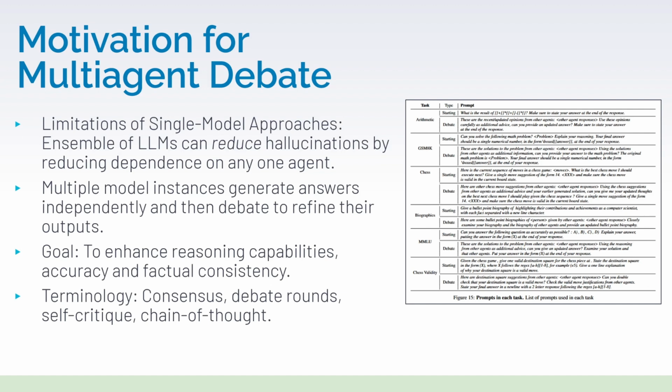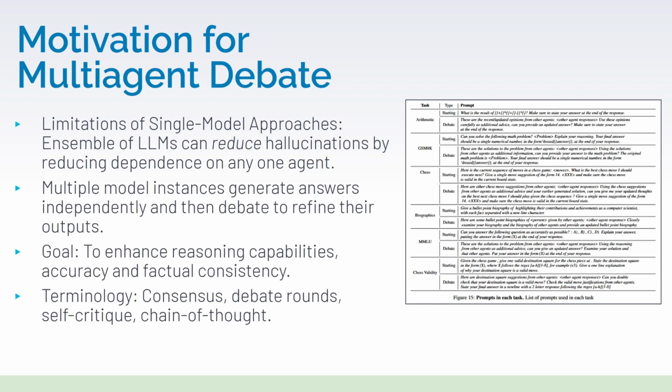They're also able to do some self-critique or self-reflection of their own responses. And chain of thought, of course, is this methodology we've seen emerge quite a lot in the past several months. It was still being worked on even back in 2023 when this paper was written, and they do mention chain of thought. The cool thing about this is that chain of thought is actually completely compatible with this multi-agent debate. So there could potentially be some synergy there, and they do look at that, even though this paper was written back when chain of thought was really in its infancy.